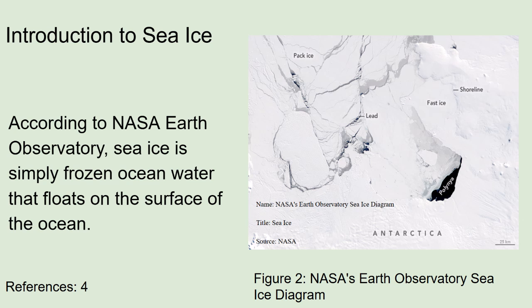This diagram shows where several different types of Arctic sea ice are likely to be found. According to NASA Earth Observatory, pack ice is floating sea ice that is not connected to the shoreline. The shoreline is a boundary between sea ice and land. A lead is a crack within the sea ice. Fast ice is a stable ice that is fastened to the coastline and is less susceptible to being moved by ocean currents.